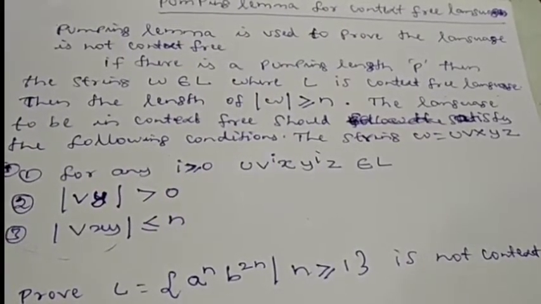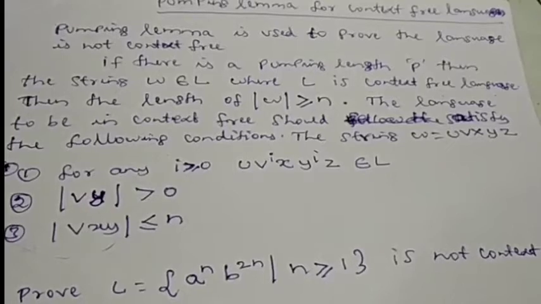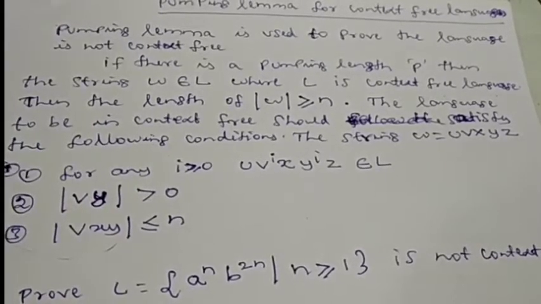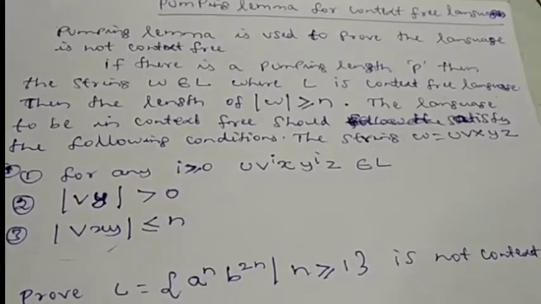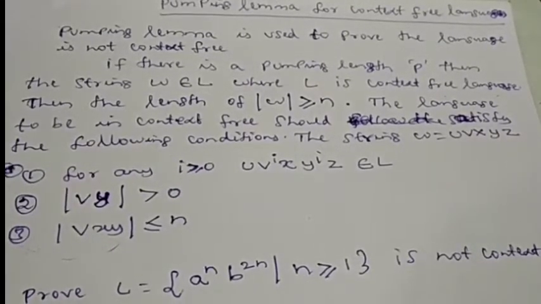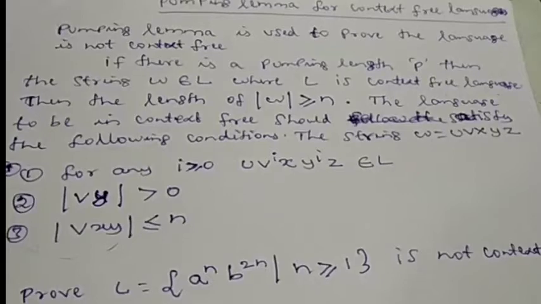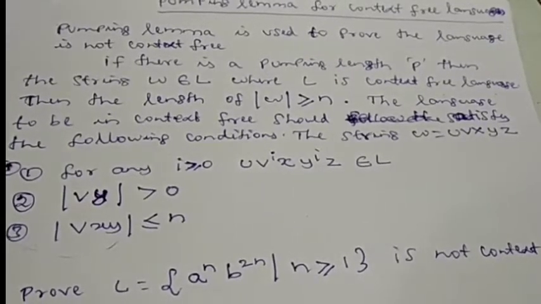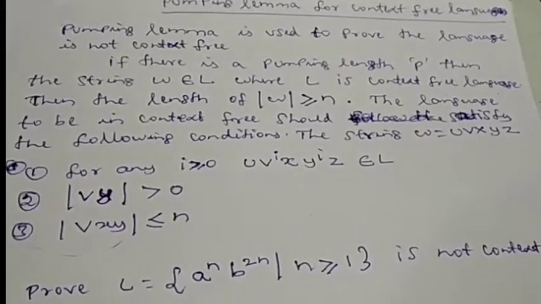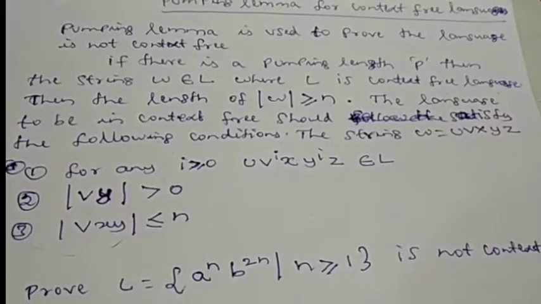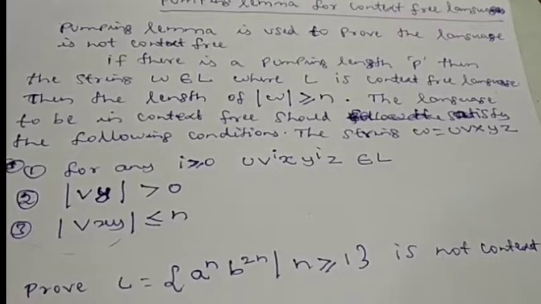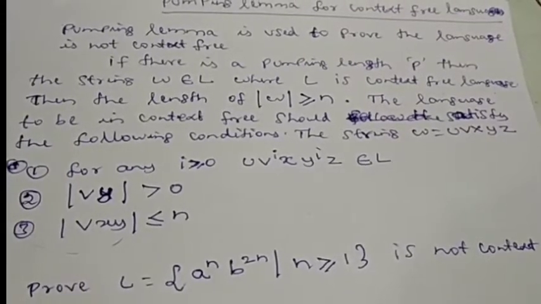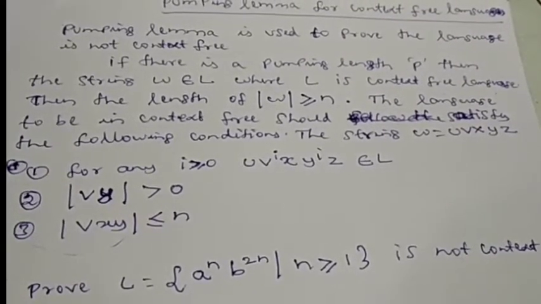For example, if I say a to the power of n and b to the power of n, and if I substitute n equal to 2, then that n is considered the pumping length here. So, as a whole, the string is called W. When you substitute the pumping length, you generate a string, and that string is called W. Definitely that string belongs to a language, which is called L here. So L represents a language.